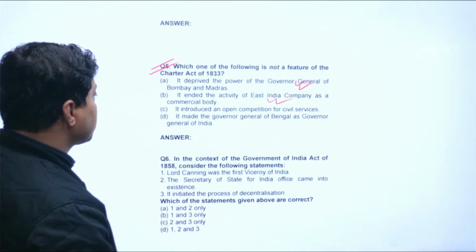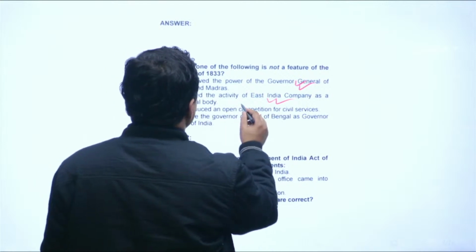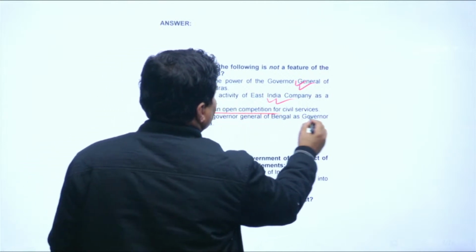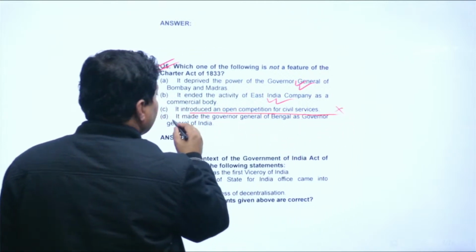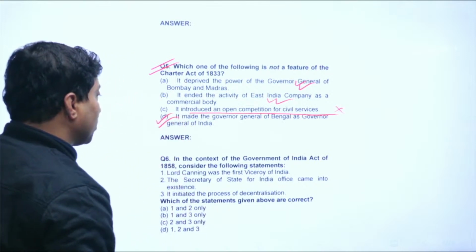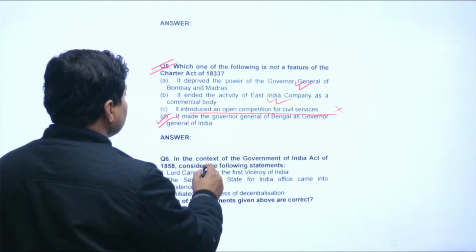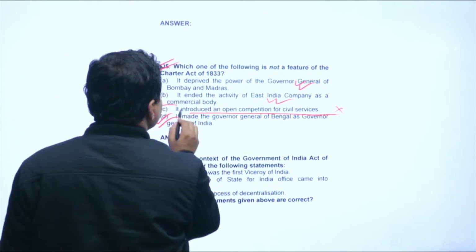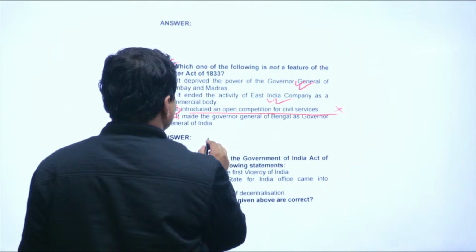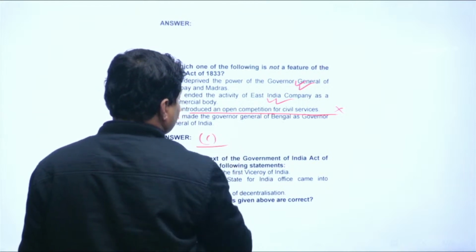No, it recommended that basically. This is wrong. It made Governor General of Bengal as Governor General of India, right? So, this is correct. So, C is basically not true. C is the correct answer.